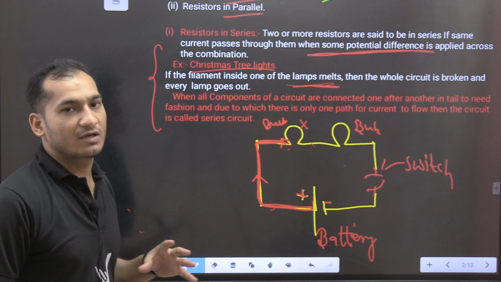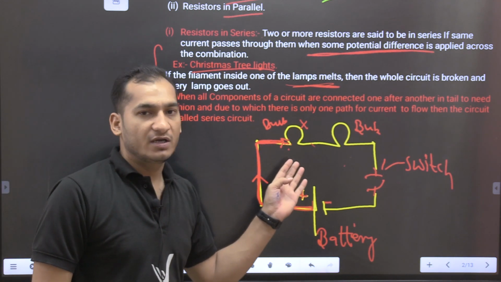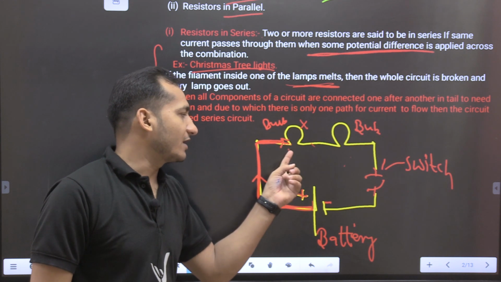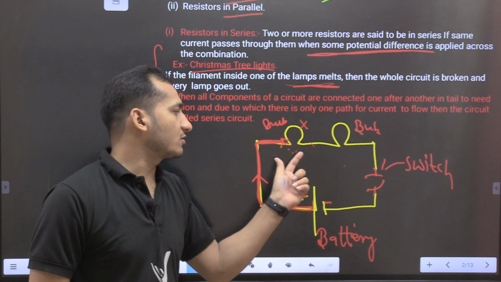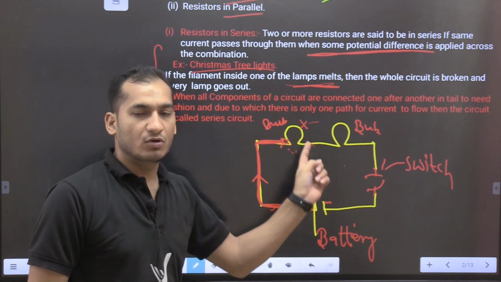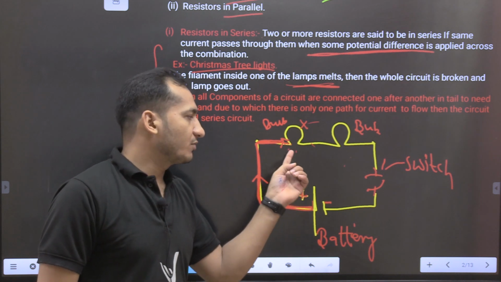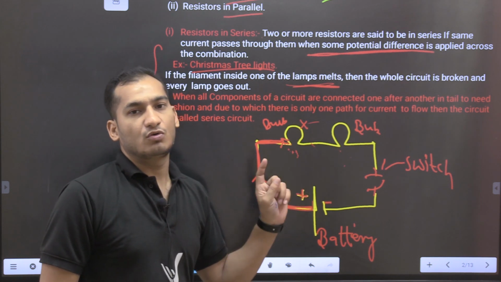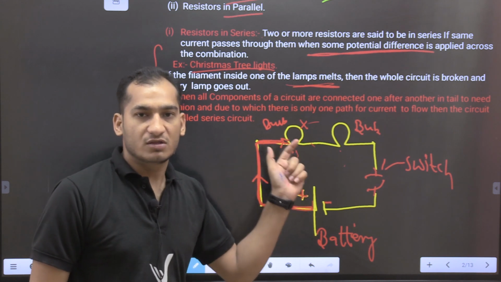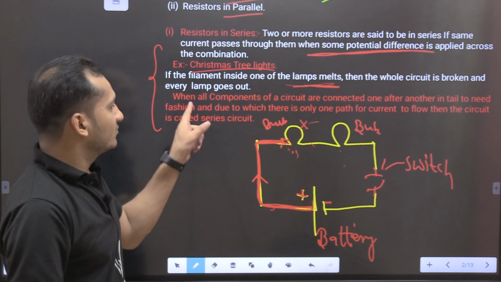In series connection, I have explained that if one circuit element gets melted or fused, then the connection also breaks down. That means if one bulb is not glowing, then the other bulbs are also not glowing, because all are in series connection. Understood? The same thing is also written here.